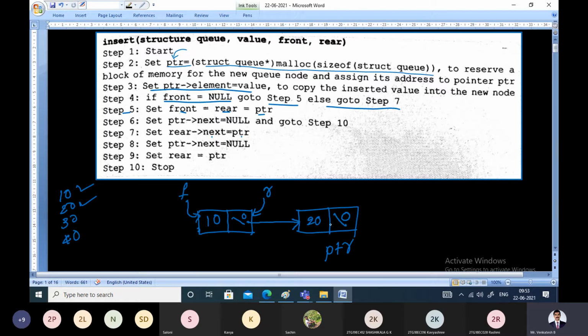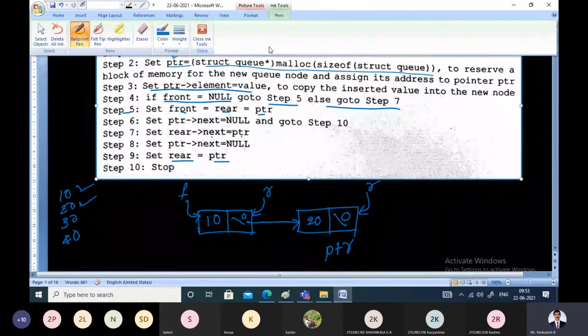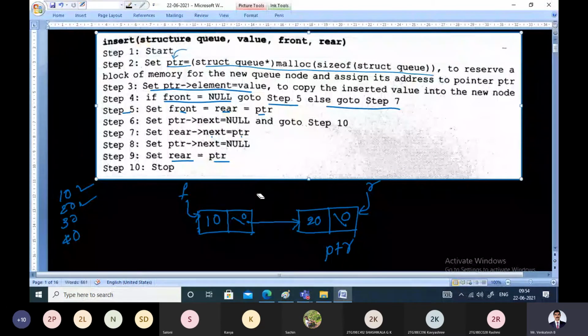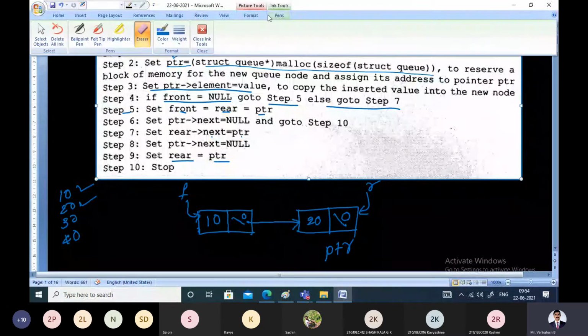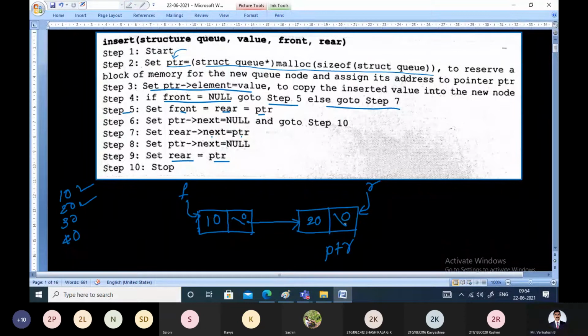So when you attach this new element to the end of the queue, this becomes the last node. That means rear should point to this node now. That is, set rear equal to PTR, or assign PTR to rear. In other words, make rear point to PTR. Now rear is pointing to this node. So we have successfully inserted the second element onto the queue, from the rear end.